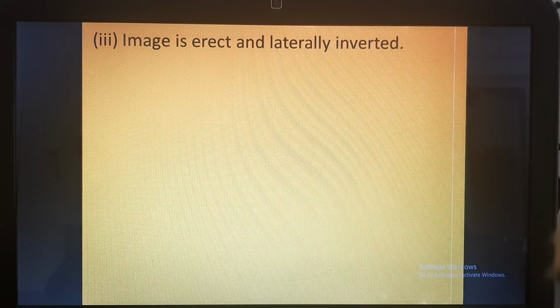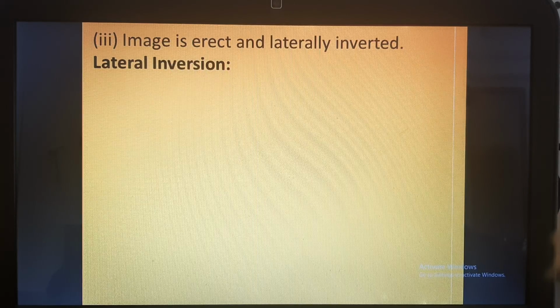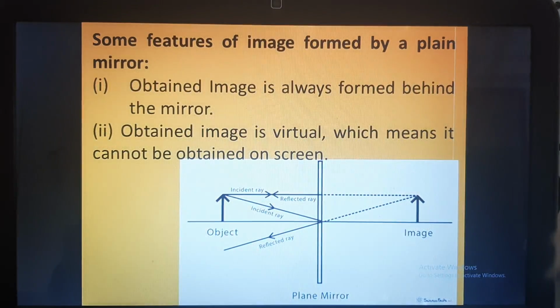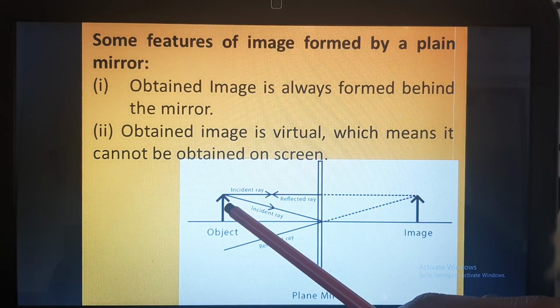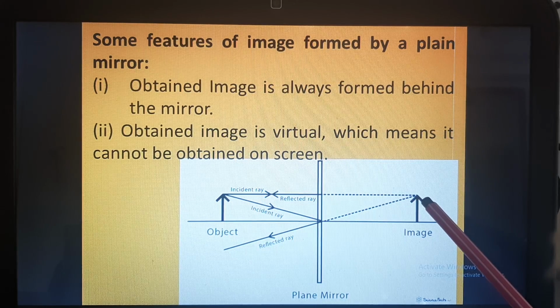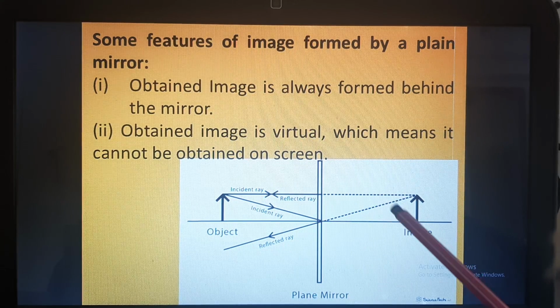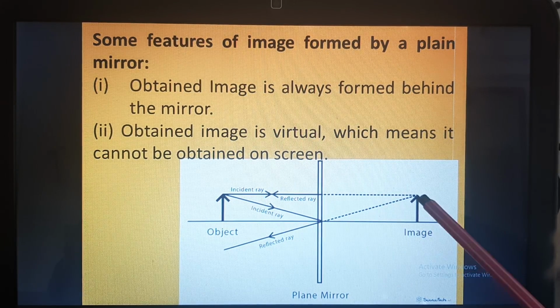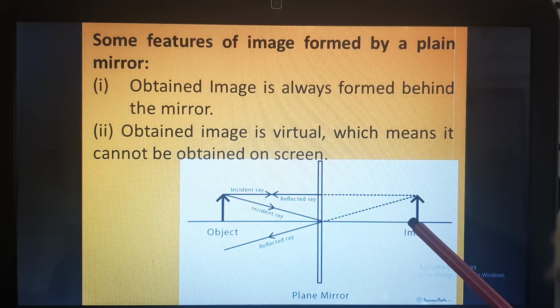Now next is image is erect and laterally inverted. So what does erect mean? Erect means, in this diagram you can see the object arrow is pointing upward, and in the image also the arrow is pointing upward. So this image is erect. Had the arrow been pointing downward,